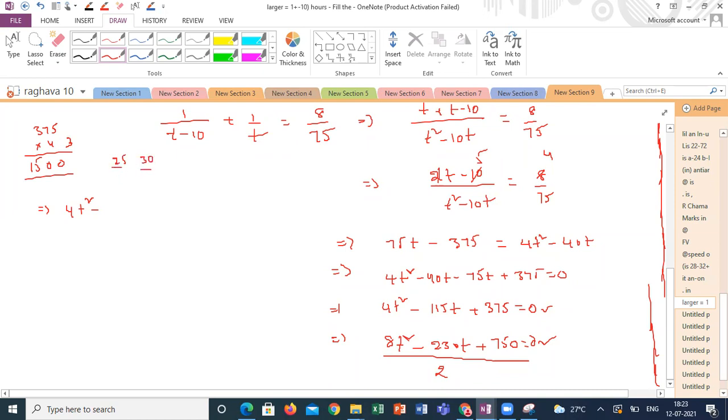What split up are you taking? 80 and 35. What split up have you taken, guys? Please. The sum is 115. How did you split it? Sir, I took 8t square minus 200t minus 30t plus 750, sir. I did it with that equation, sir. I didn't simplify it by 2. Even for 115, how can we split?